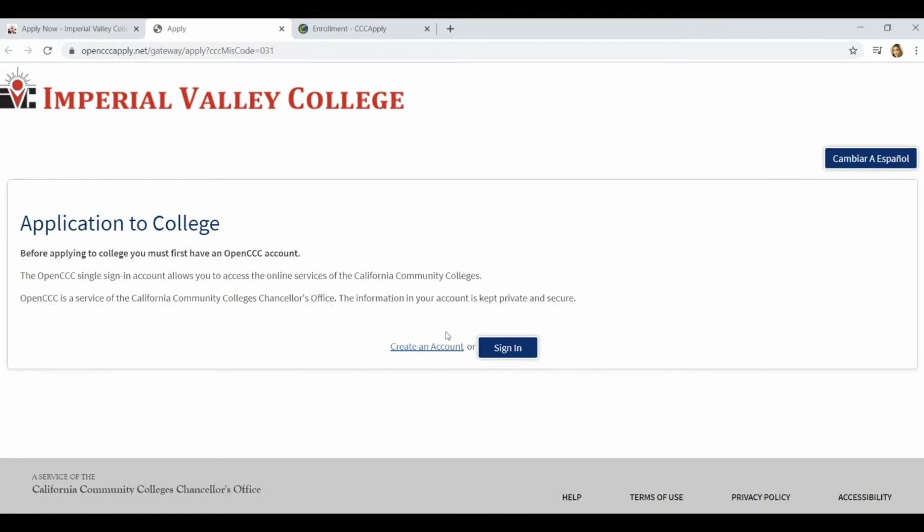This is a two-step process. You will first be applying to California community colleges and then specifically to Imperial Valley College. If you have applied to Imperial Valley College before, click Sign In. If you've never applied before, click Create an Account. For the purpose of this tutorial, we will create an account.